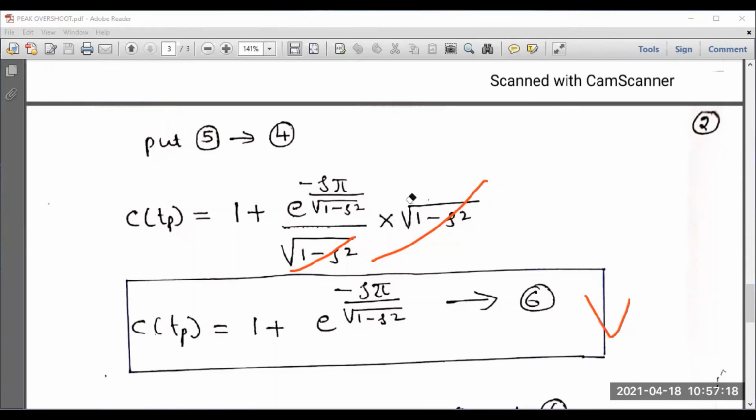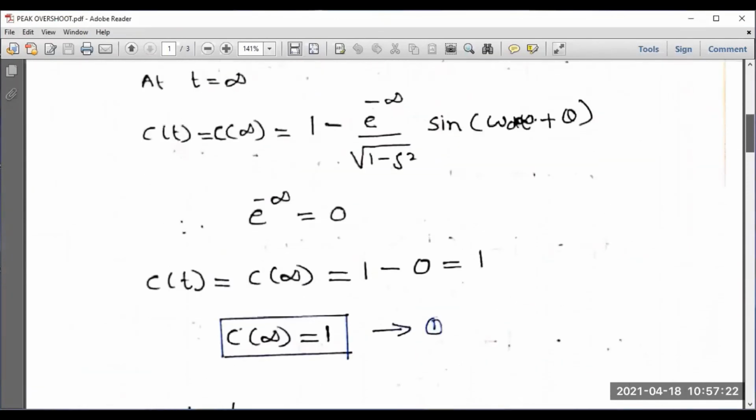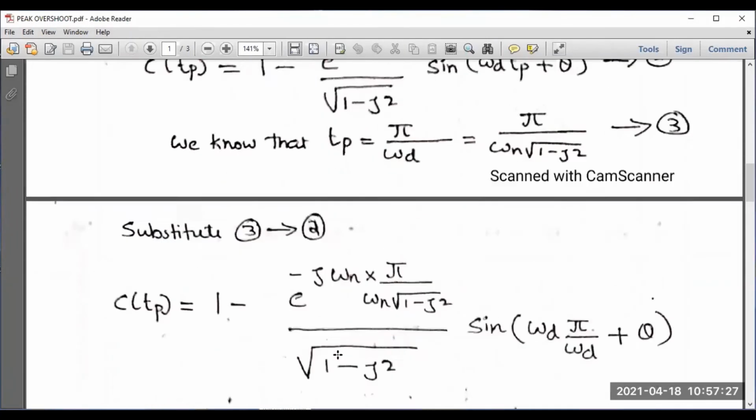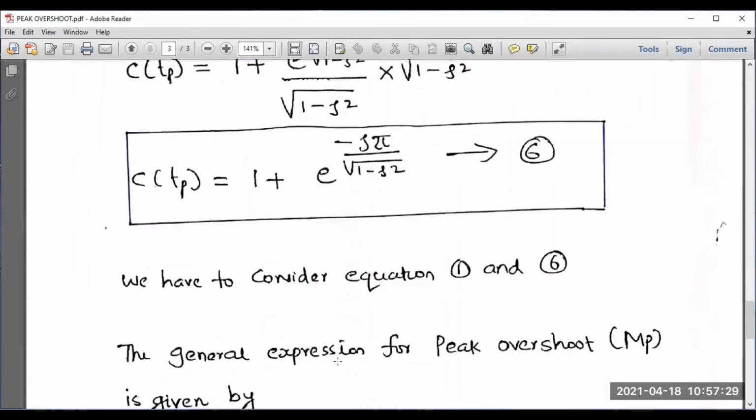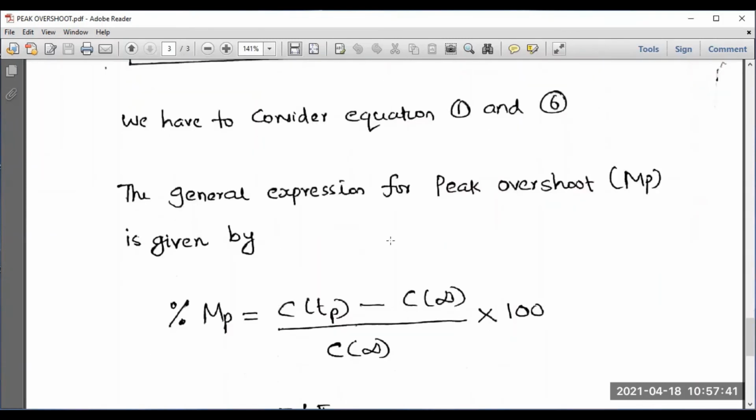We need two expressions at the end. What are the expressions which are required? The first expression is C of infinity, that is equal to 1. That is required, number 1. The second expression which is required is the latest expression we have made, that is equation number 6, C of Tp. If you know the value of C of infinity and C of Tp, 90% of the job is done. Therefore, the general expression for peak overshoot is given by C of Tp minus C of infinity divided by C of infinity. If you want, you can express in terms of percentage by multiplying by 100.